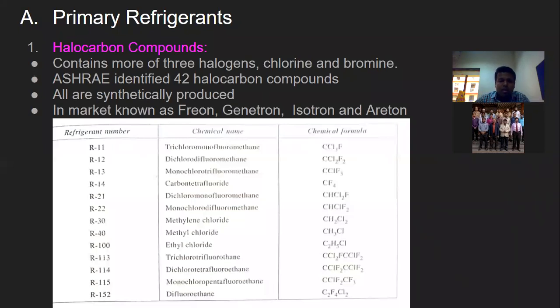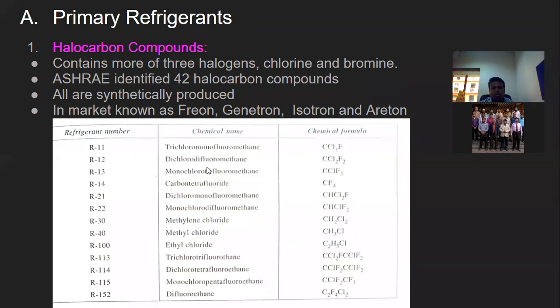Based on the digits, we will understand whether it's a methane base or ethane base. In that regard, we will see later. Just try to understand: this refrigerant can be either 2 numbers or 3 numbers.